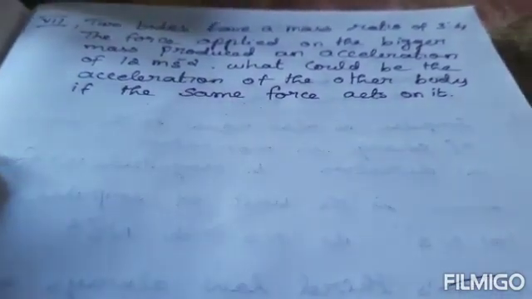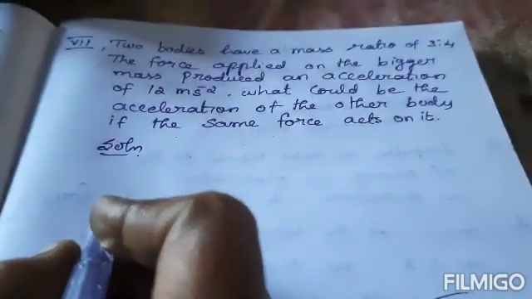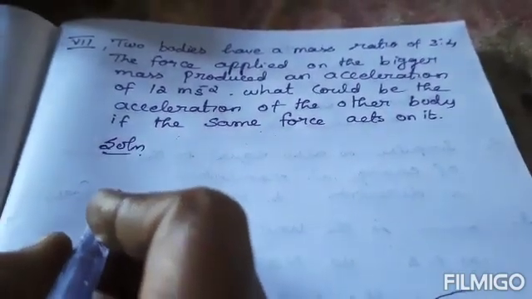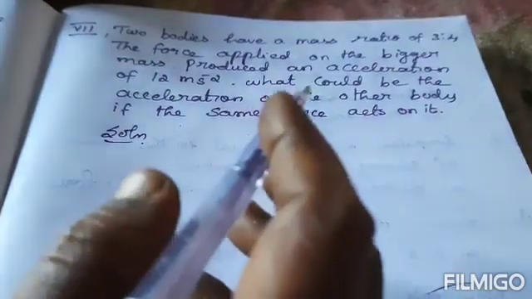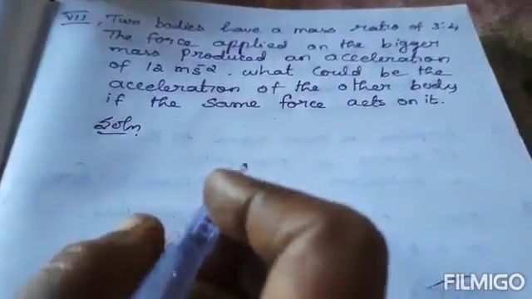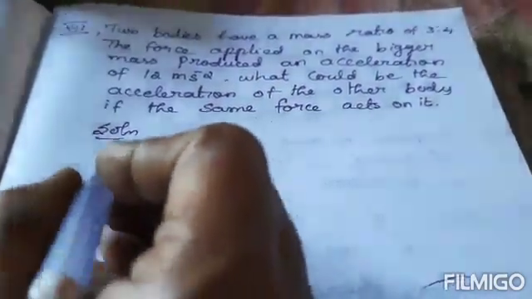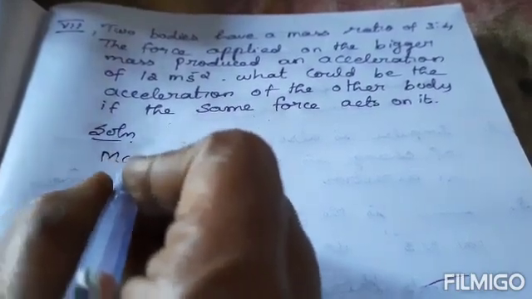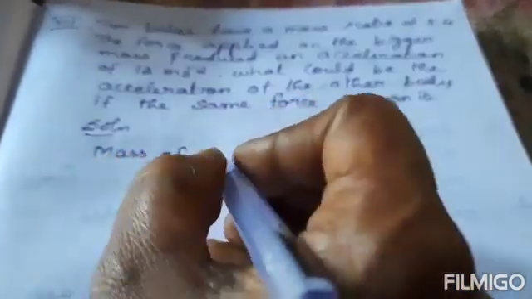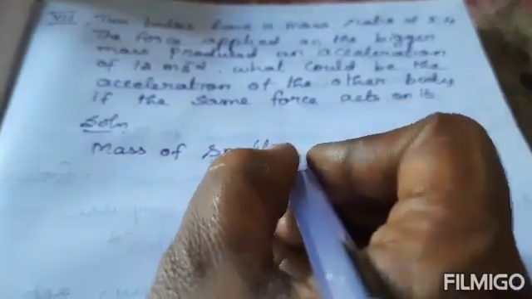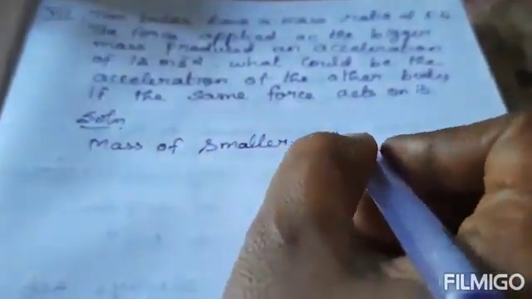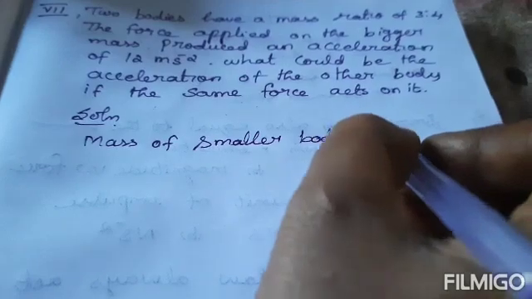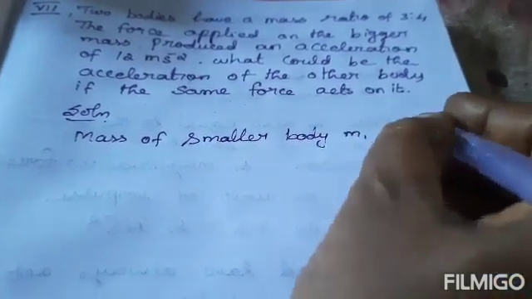Now we can do this problem. All of you listen. First solution. First we can write the mass ratio of two bodies. Here the given mass ratio of two bodies is 3:4. So the mass of smaller body, you can write this as M1 equal to 3 kg.